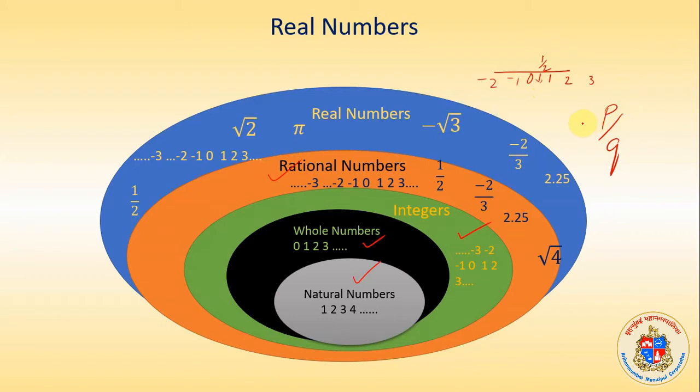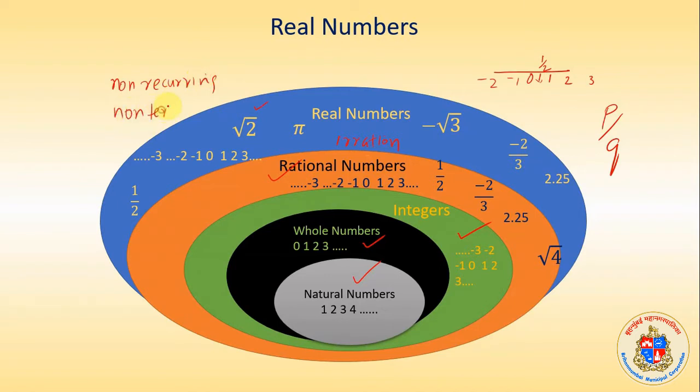Now we are having a new set of numbers which have a peculiarity: they are irrational numbers. What are irrational numbers? Irrational numbers are those numbers which, when we try to convert them into decimal numbers, will be non-recurring, non-terminating.